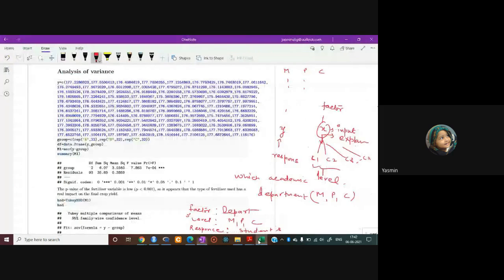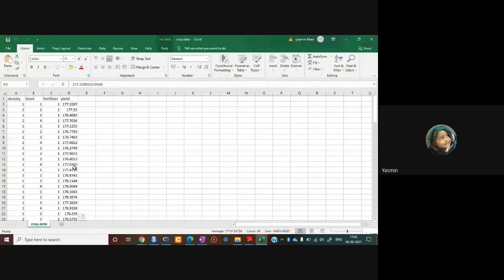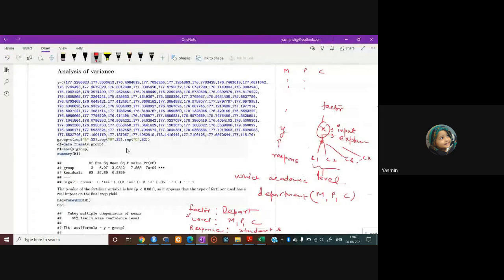So I have already created a data vector. This is the response variable. Y is represented by the response variable, so I use the term y here is equal to all the data. Here you can see the crop yield, which is in the last column. I have entered all the data here in vector form, right?